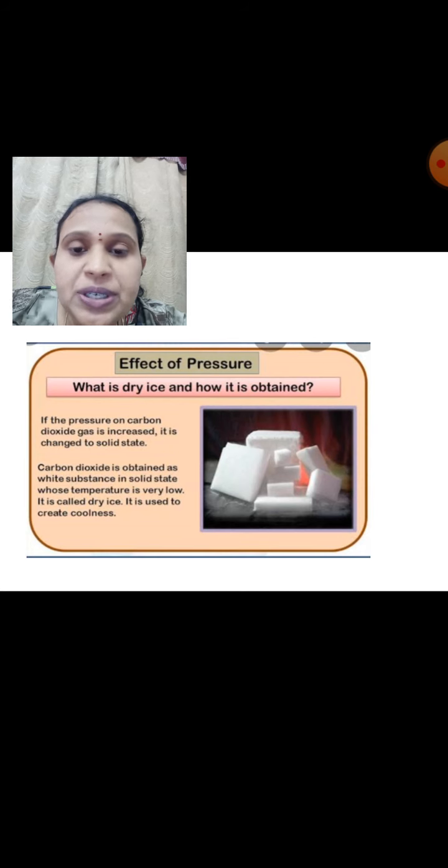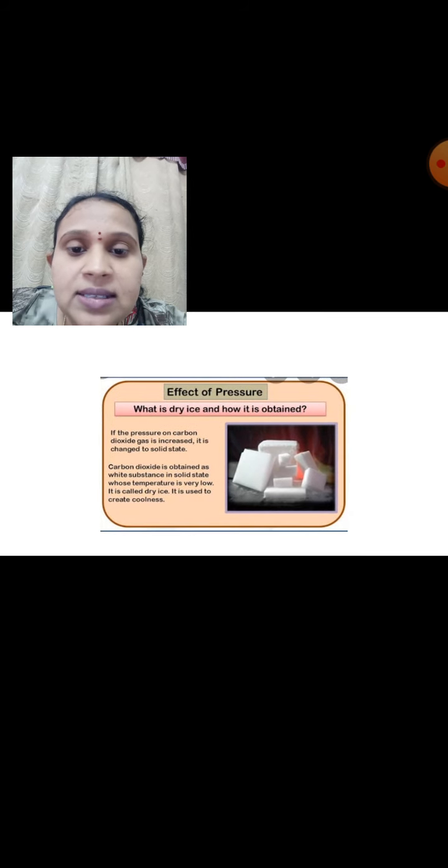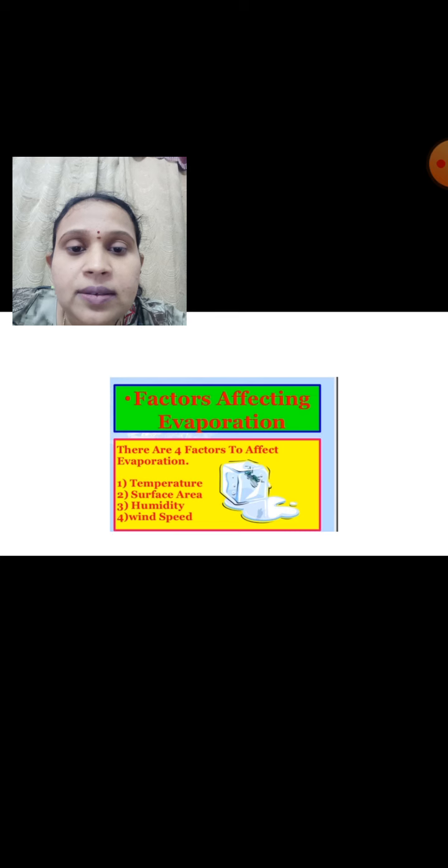If the pressure on carbon dioxide gas is increased, it changes to solid state. So at very low temperature and very high pressure, this solid carbon dioxide is used to create coolness, and solid carbon dioxide is known as dry ice.